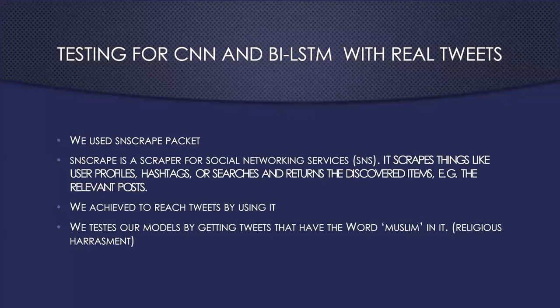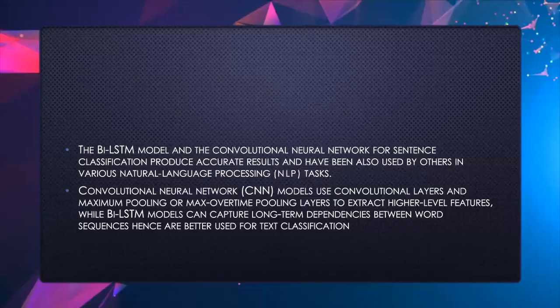We used the snscrape package in order to test our models with real tweets. The bidirectional LSTM model and the convolutional neural network for sentence classification produce accurate results and have also been used by others in various natural language processing tasks.